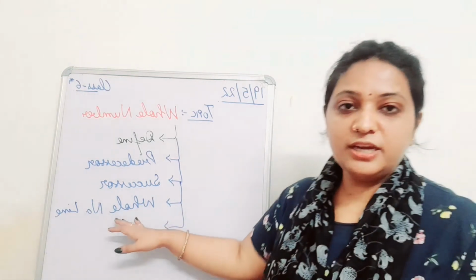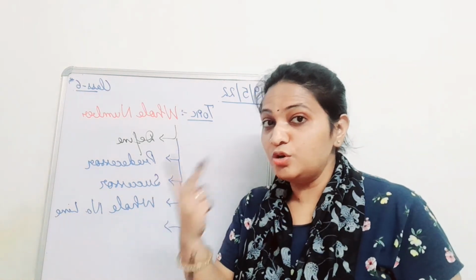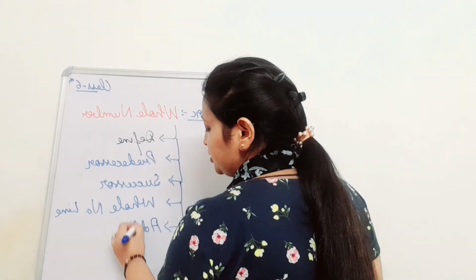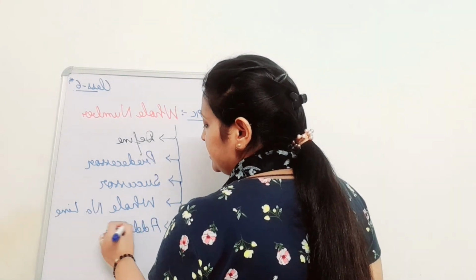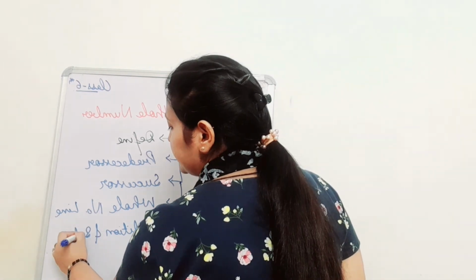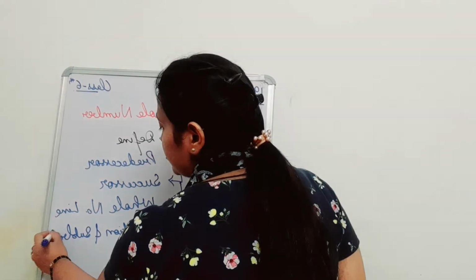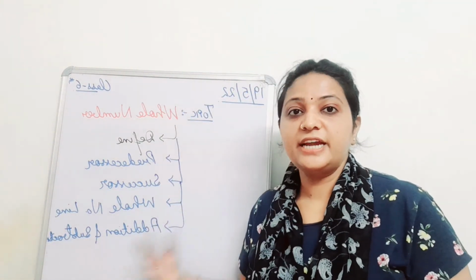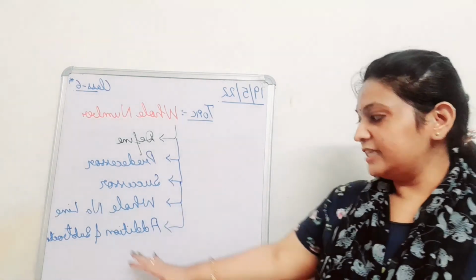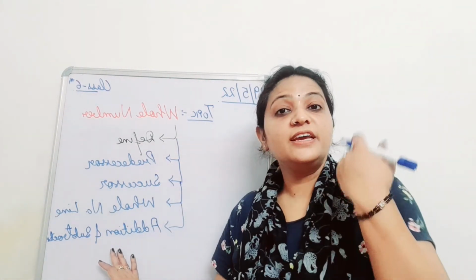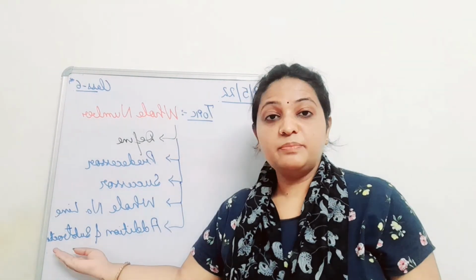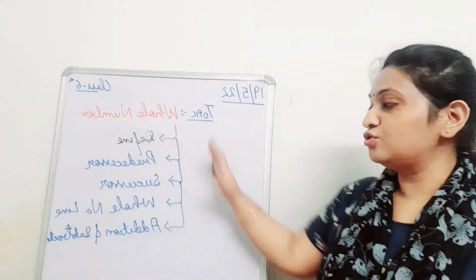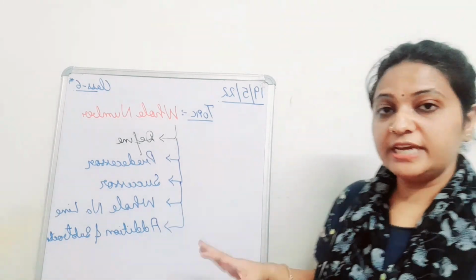After drawing the whole number line, what have we done? We have worked on two basic operations: representation of addition and subtraction on the number line. And we have learned in which direction we will move in addition and subtraction. Yes, in addition we will move to the right-hand side, but in subtraction we will move to the left side or backward side. So this is what we have done in today's class.